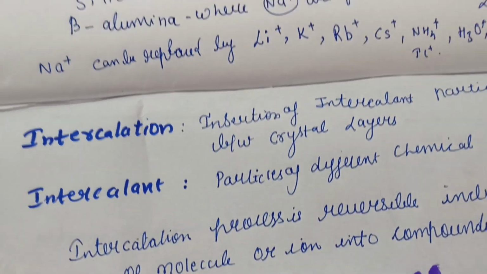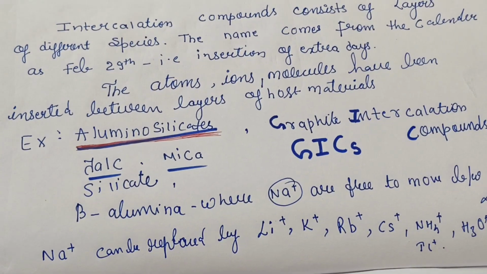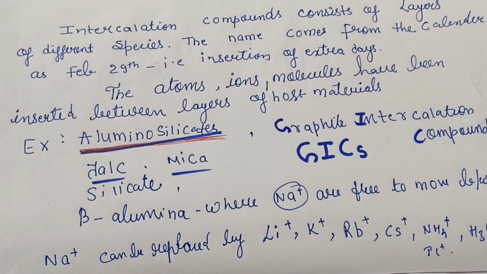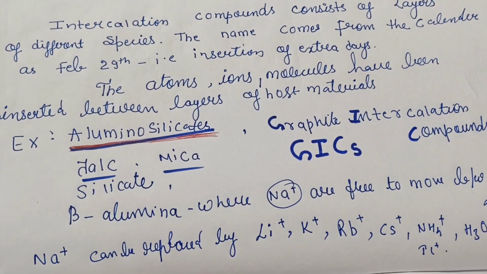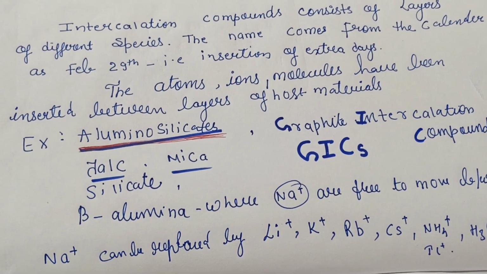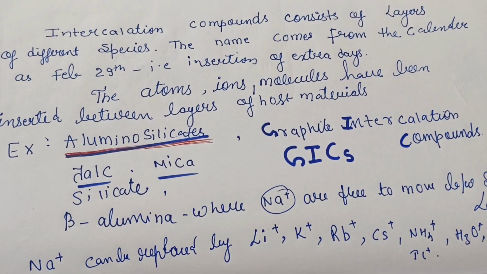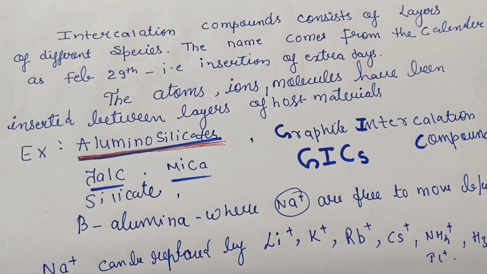So what are the main examples of the intercalation compounds? Like aluminosilicates mostly, and talc and mica silicates. Graphite intercalation compounds are also very, very important nowadays, and a lot of discoveries and research are going on on the graphite intercalation compound. So we will see the details of these compounds.